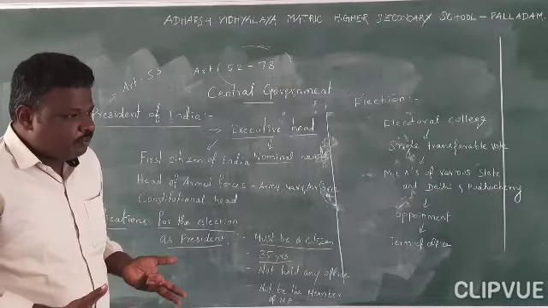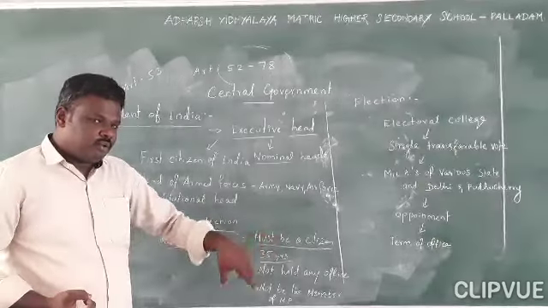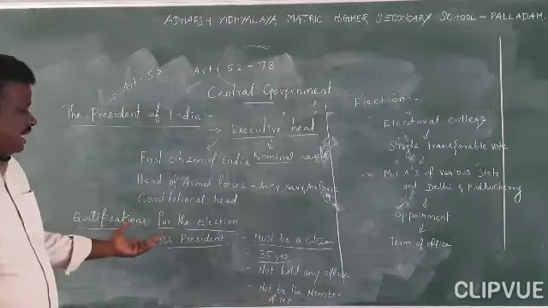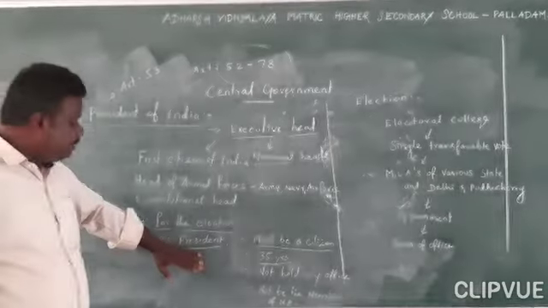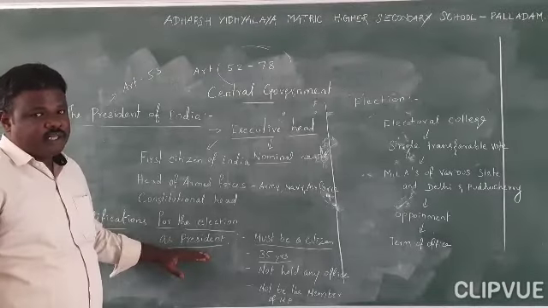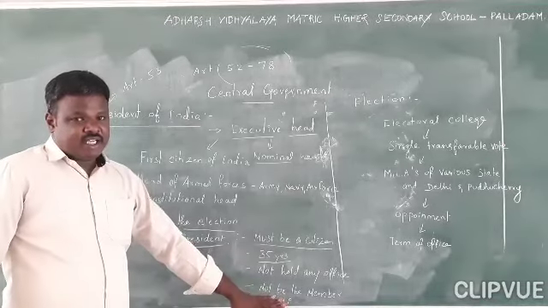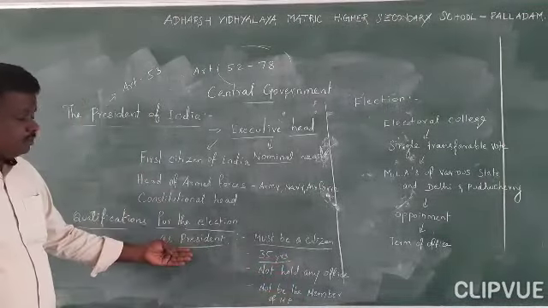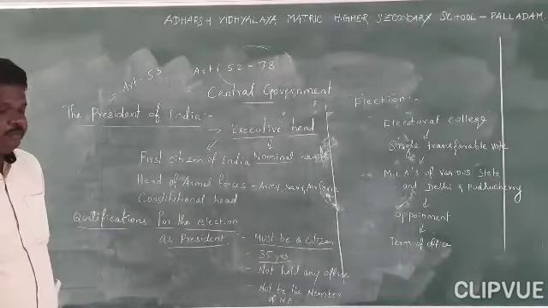Suppose a person is already a member of Lok Sabha or Rajya Sabha, the same person can be elected as President, but before he assumes office, he must resign from that category. So he resigns the MP post, then he can assume the office of President.